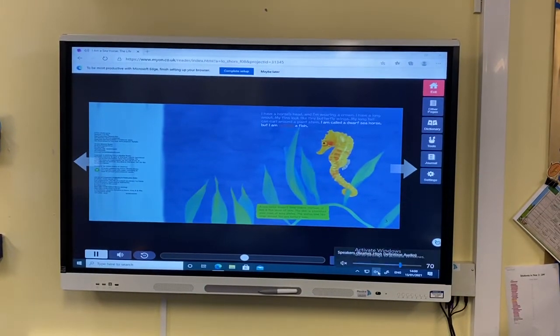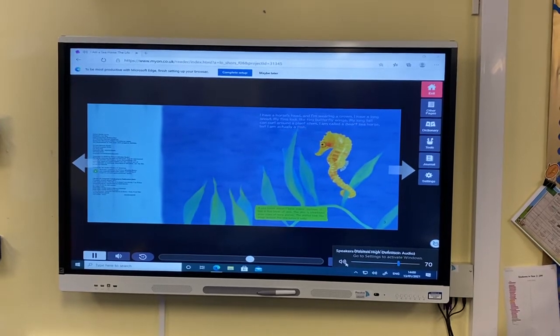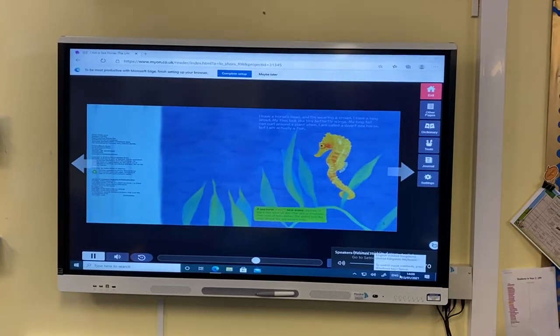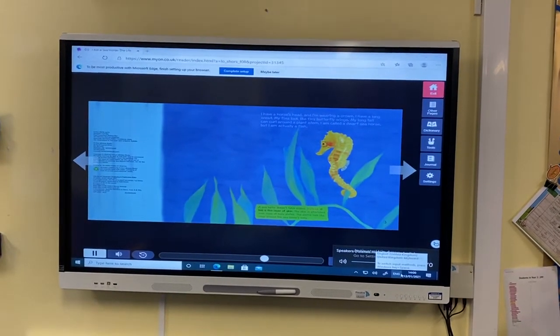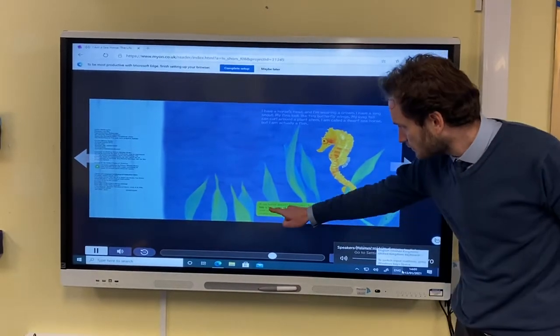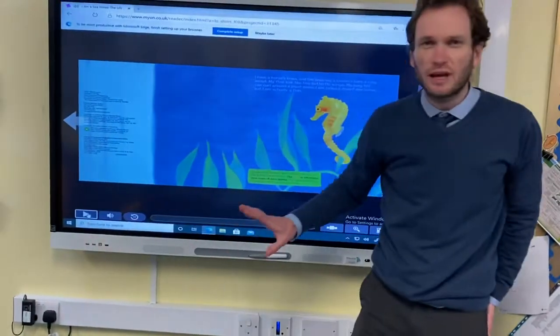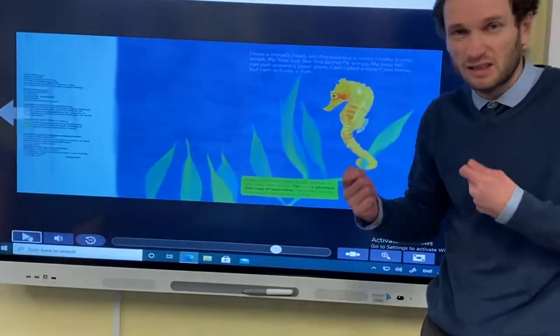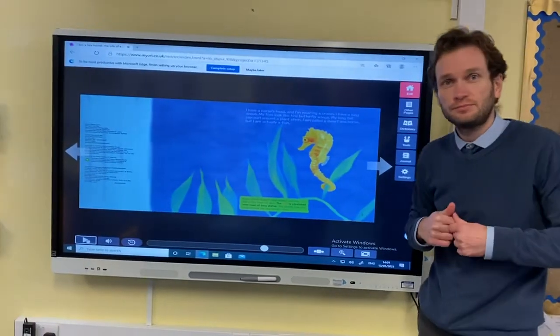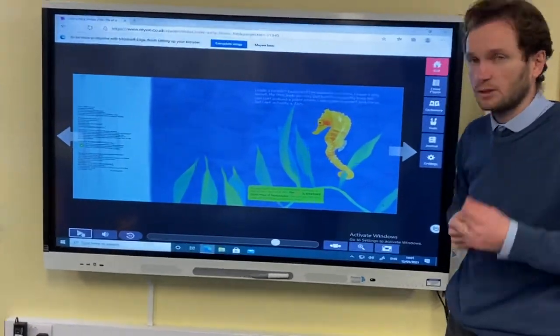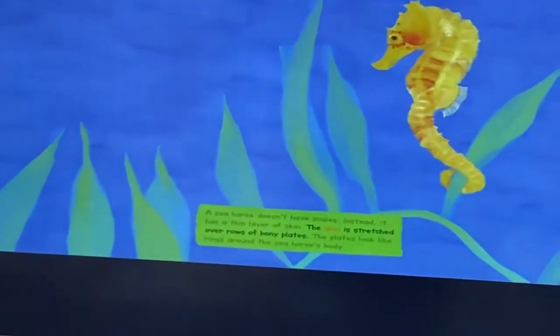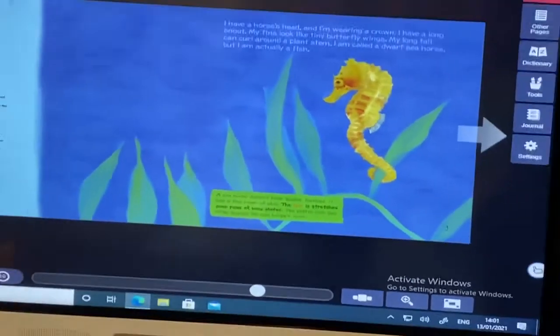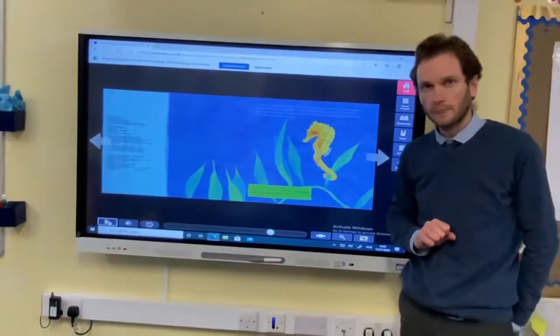So, a seahorse doesn't have scales. Instead, it has a thin layer of skin. Okay, I'll just pause that. So it will read the book to you, and that will help you. The cool thing is the words that are being read flash up on the screen. So Mr. Fenn paused on skin. I've just zoomed in there. And skin is flashing on the screen, okay? So yeah, that really helps.